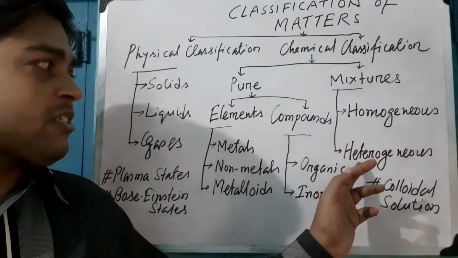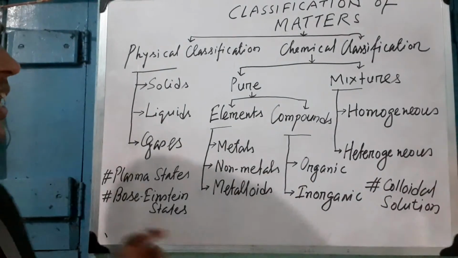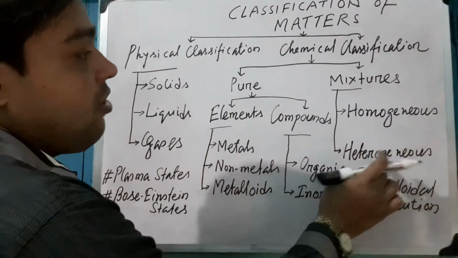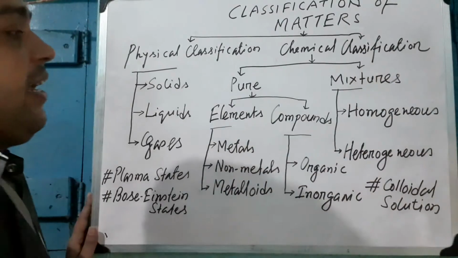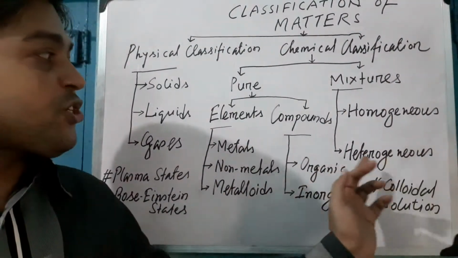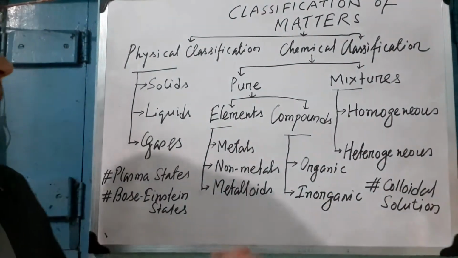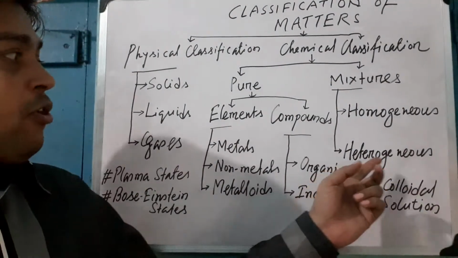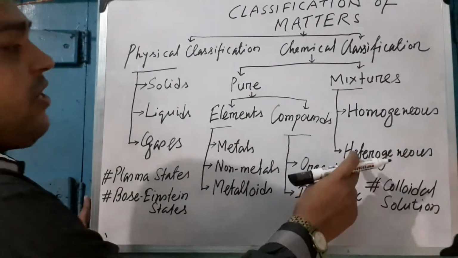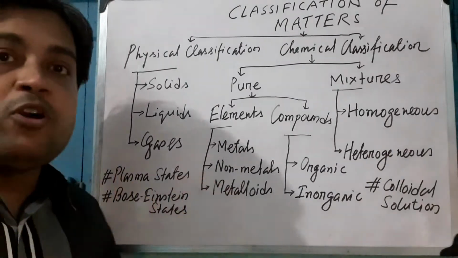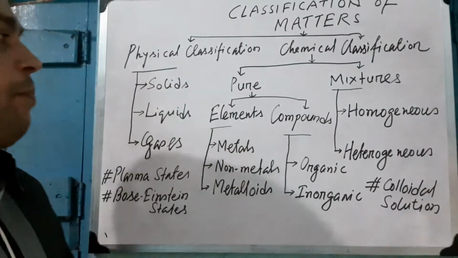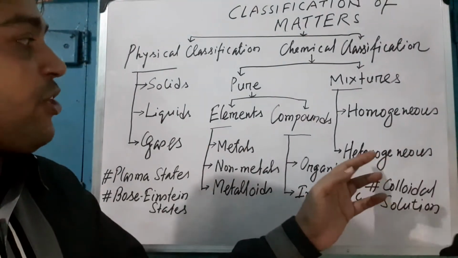What is a heterogeneous mixture? In a heterogeneous mixture, the components of the mixture are not distributed uniformly. What is an example of a heterogeneous mixture? Carbon dust and sand dust is a common example of a heterogeneous mixture.